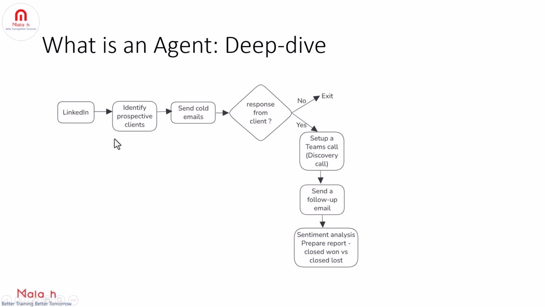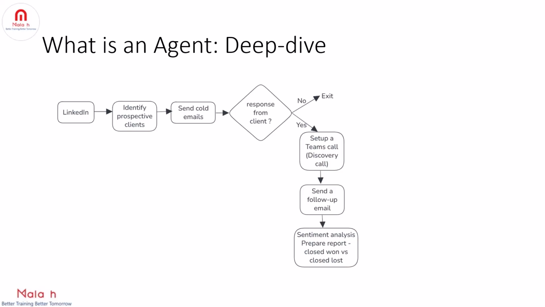And then agent should be able to send an email. That is, having access to email is a tool. So if no response, agent should be able to exit the workflow action. And if the response is yes from the client, then agent should be able to schedule a meeting, that is either Teams call or Zoom call, with the prospective client and send a meeting invite.